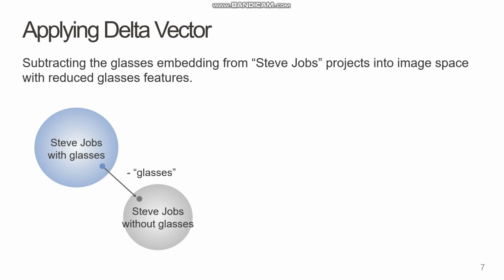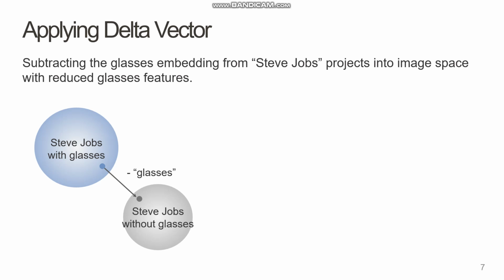Let's see how this works technically with Steve Jobs' glasses example. Our method works by defining a delta vector. You can think of this vector as a directional vector representing the pure concept of what you want to remove, like glasses.